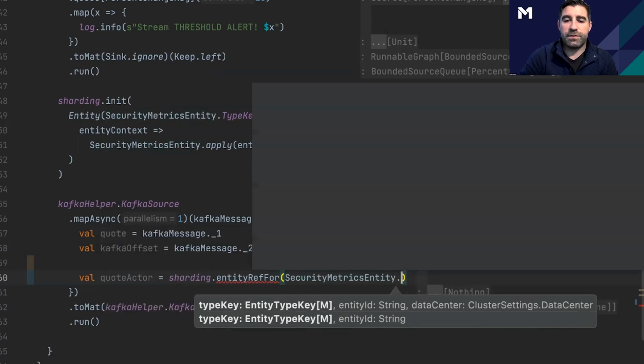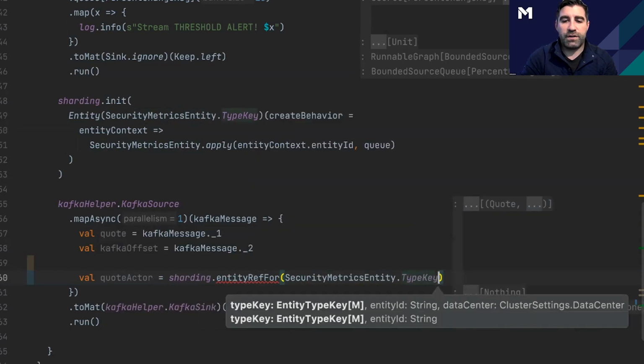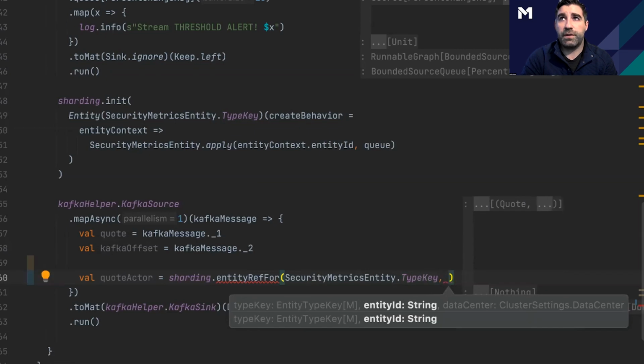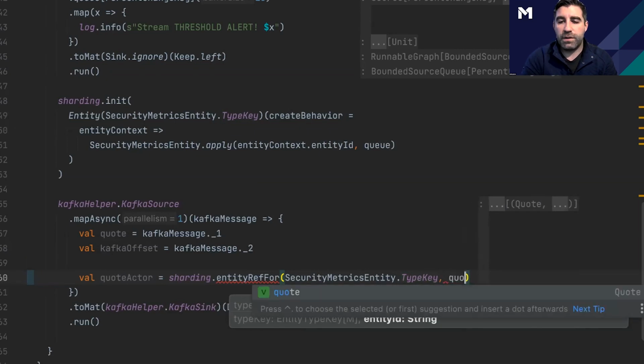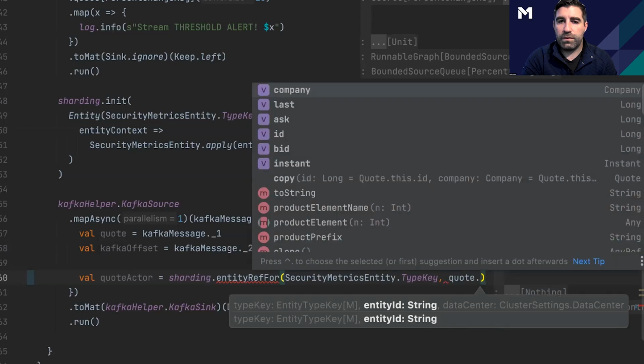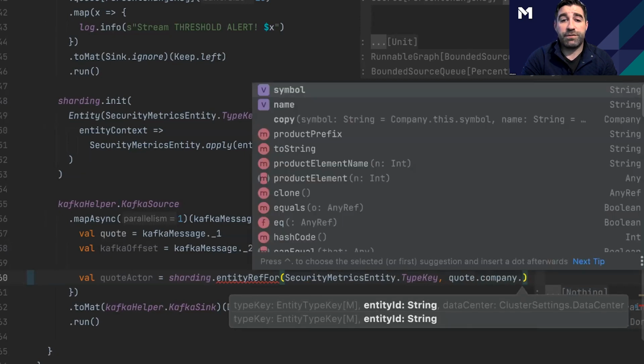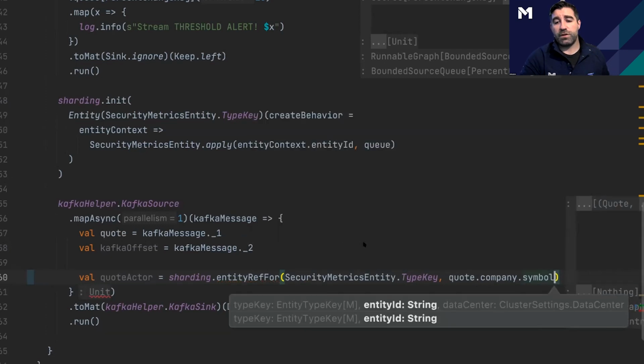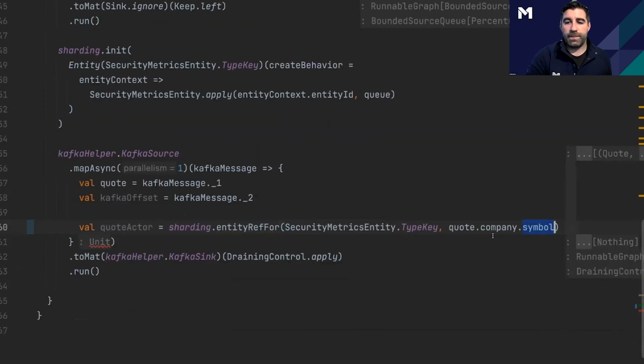We need to tell it specifically which actor we want to send messages to. And then we need to quote dot, and then which specific actor we want to get. So in this case, we're getting the actor that has this symbol.